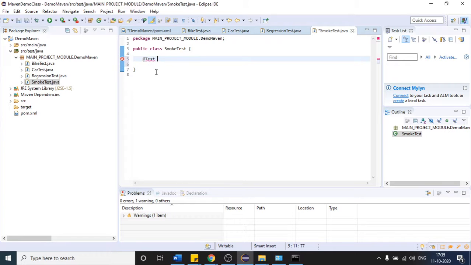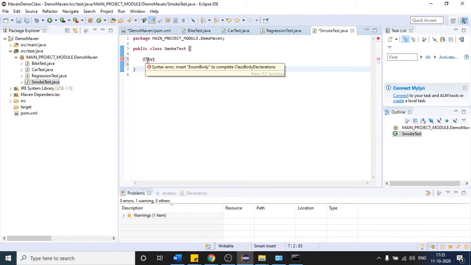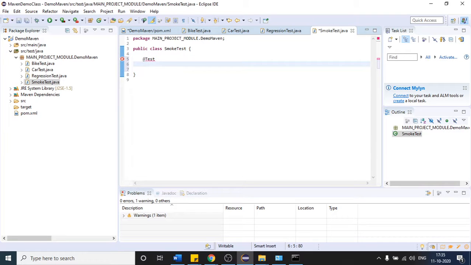So here, once I've created the Maven project, I will define my test cases inside this class. To define the test cases, I will use TestNG. So let me create one test which is public void, and let me define the test case name as smoke underscore test case.